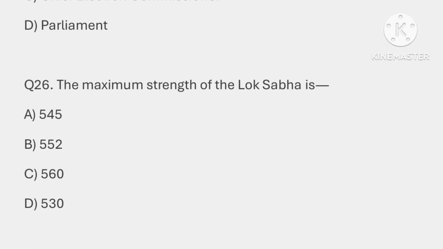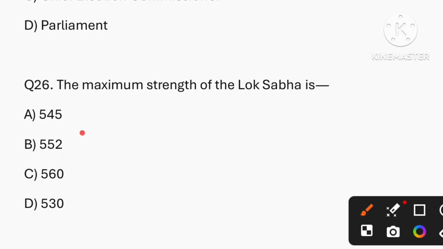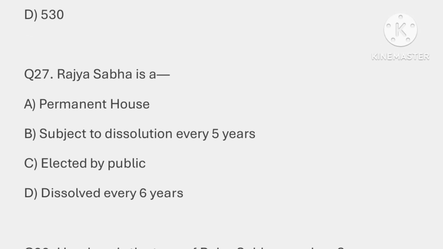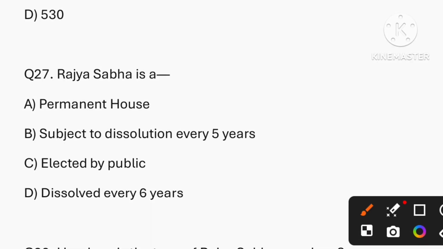Question number 26. The maximum strength of the Lok Sabha is, so the correct answer is B, that is 552. Question number 27. Rajya Sabha is a, so the correct answer is option A, is a permanent house.